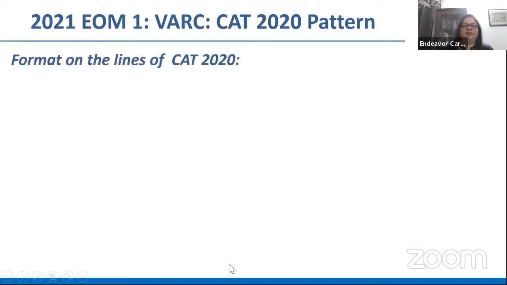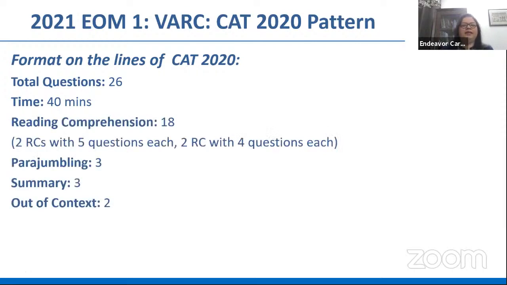So the pattern was 26 questions, like the CAT 2020 verbal sectional, in 40 minutes, with a division of 18 RC questions: two RCs with 5 questions each and two RCs with 4 questions each, 3 parajumbles, 3 summary questions, and 2 out of context questions.